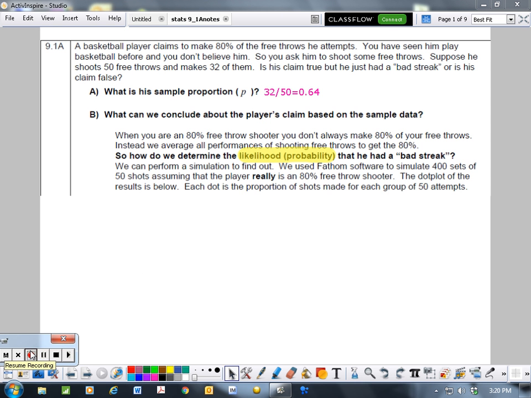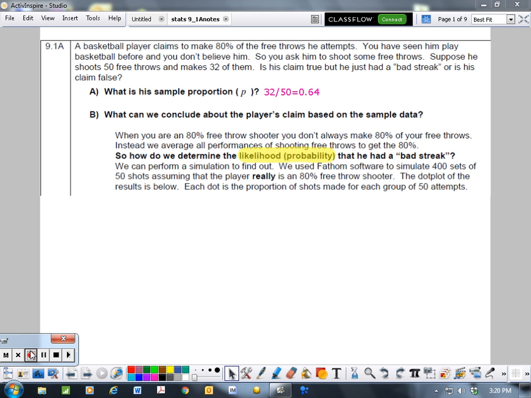Okay, so we're going to go ahead and continue on with Chapter 9. Chapter 9 is about what we call significance tests. We're going to keep working with these ideas of sampling distributions and all that, and look at another way of figuring out information instead of using a confidence interval.